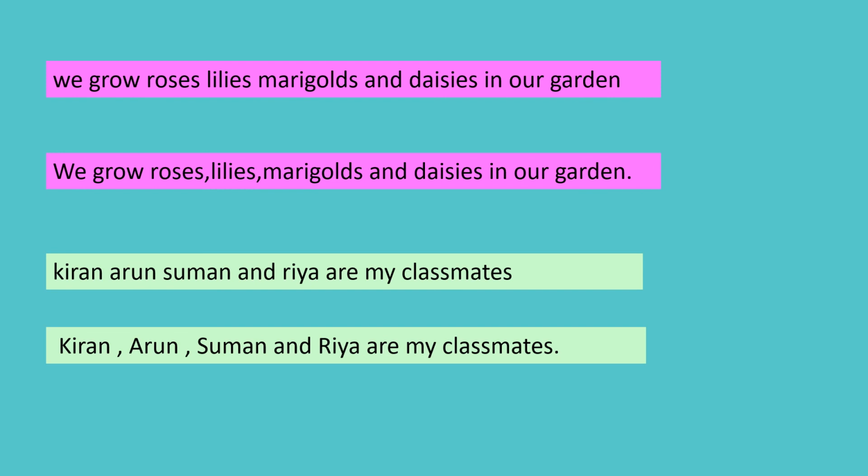Comma, Arun. Arun is the name of a boy, special name, capital letter. Comma, Suman. Again, name of a girl, capital S. But there won't be a comma after Suman because and is there. And Riya are my classmates. Now, after classmates, you have a full stop to end the sentence.